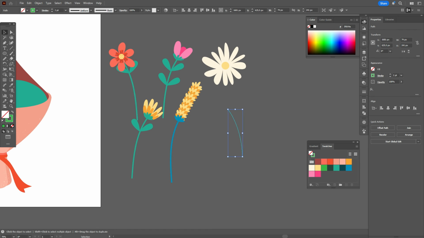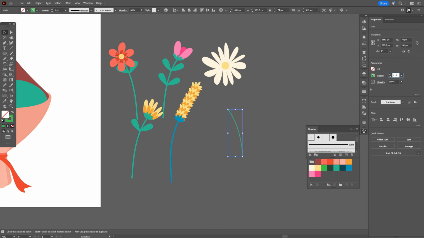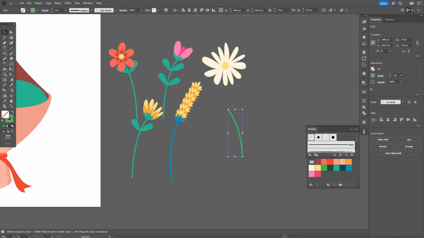Let's take the brush a little fatter for that line, let's take this one, and as well let's, it will be 2 or 1.5. I think 1.5 will be better.